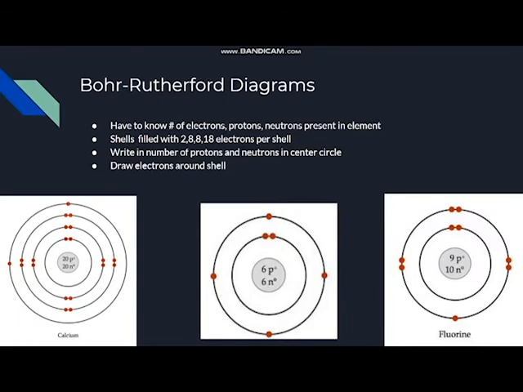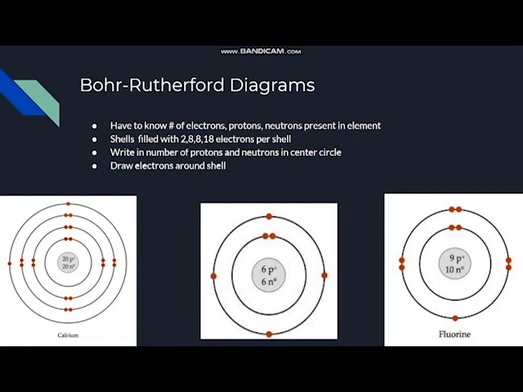Perfect. Now, Bohr-Rutherford diagrams. To draw one of these, you have to know the number of electrons, protons, and neutrons present in each element. The shells are filled with 2, 8, 8, and then 18 electrons per shell. 2 in the first, 8 in the second, 8 in the third shell, 18 in the fourth, and so forth. You're usually not going to do more than 4 shells for a Bohr diagram.